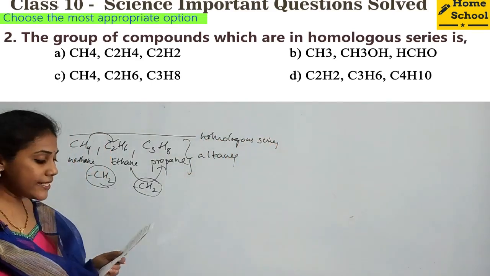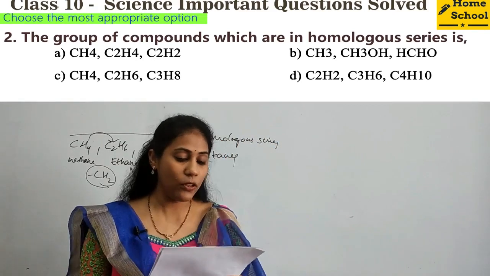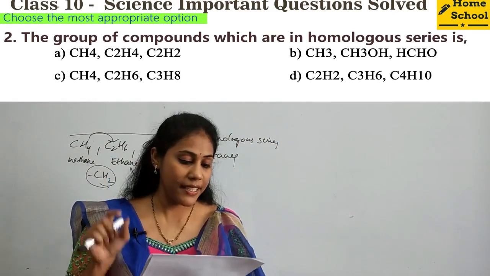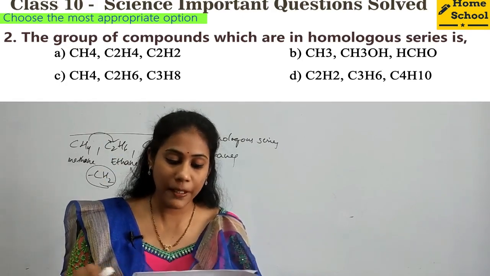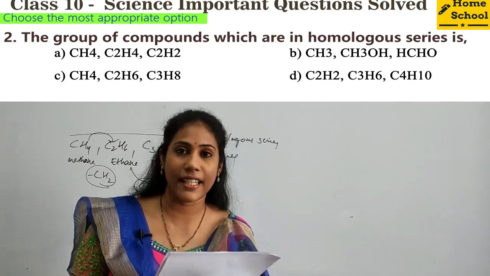So option C is the correct answer. If you see option A, you can check it out. There is no difference of CH2 between the first member and the second member, right? And if you see option B, you can observe the same thing. There is no difference of CH2 between the first and second member.